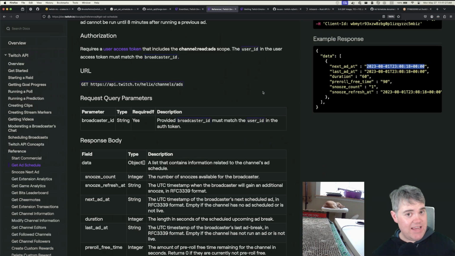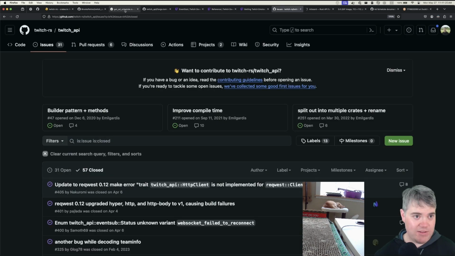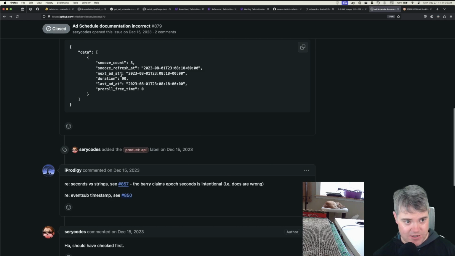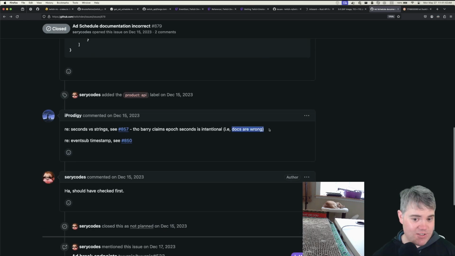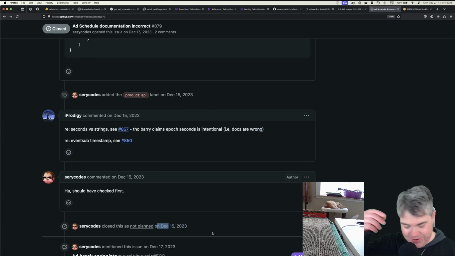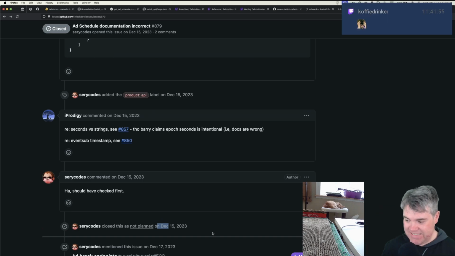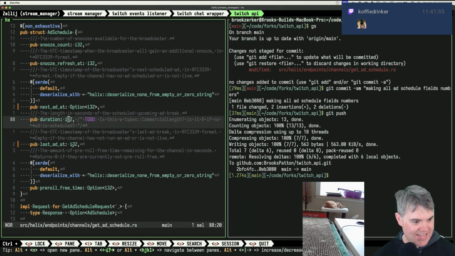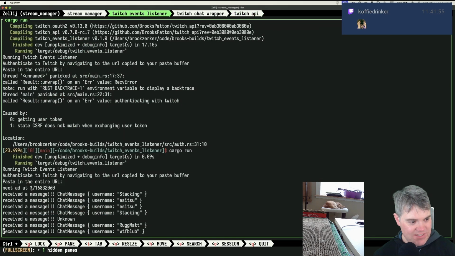Now there was an issue created about this, in which somebody said like, hey, by the way, there's problems here. This is what it's supposed to be. It's not that. Well, turns out docs are wrong. Fix is not planned until December. So it's like, okay, cool. So now we get just wrong docs, and it's good luck. Figure it out. So I forked the project and manually set the types to be things like this duration or this last add at, which is an I32, which gives us a time since January 1st, 1970.